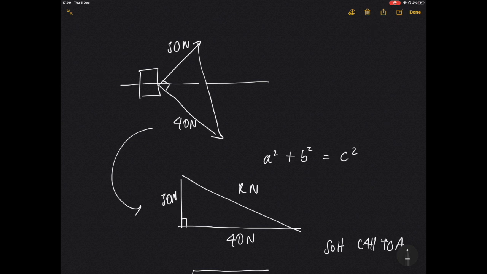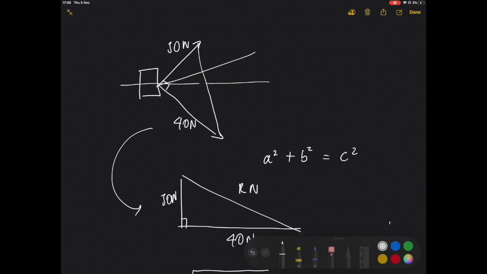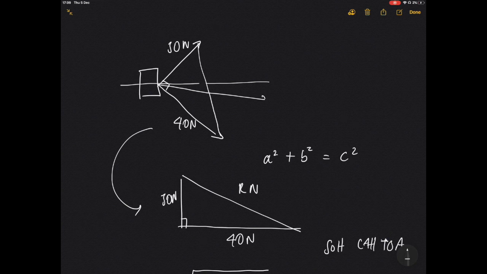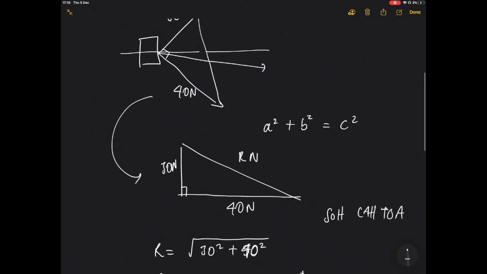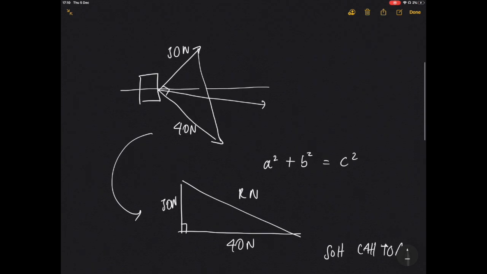Our resultant force would be pulling it in this direction, perpendicular to this line. This would be at 37 degrees from this normal, and it would also be a resultant of 50 newtons. 50 newtons would be pulling it that way.